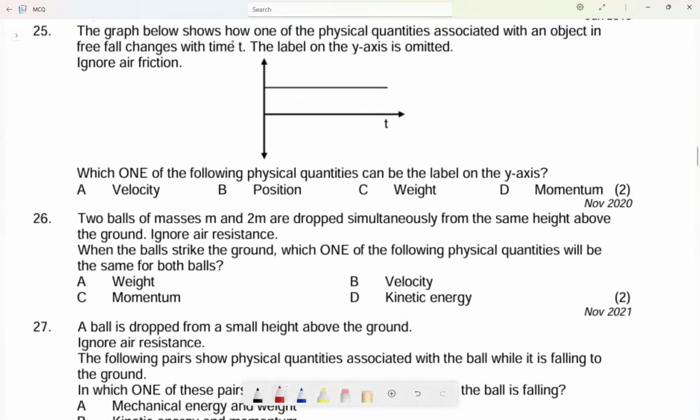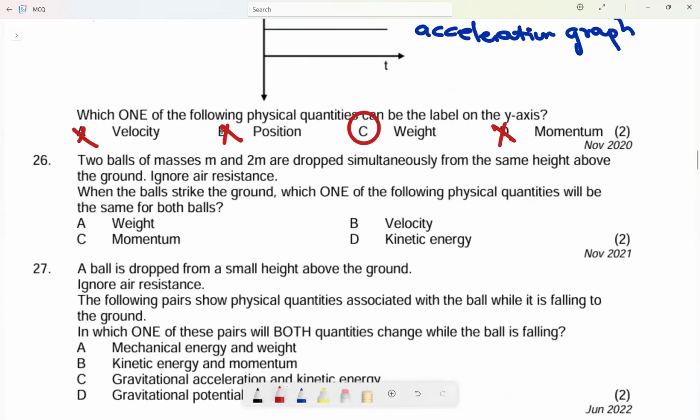Number 25. The graph below shows how one of the physical quantities associated with an object in free fall changes with time. The label of the y-axis is omitted. Ignore friction. We know this graph is always an acceleration graph. Which one of the following physical quantities can be labeled on the y-axis? Not velocity, not position, not momentum, but maybe weight. Remember, this is an acceleration-time graph. The most correct answer therefore is C.